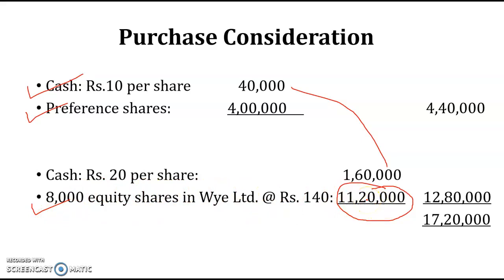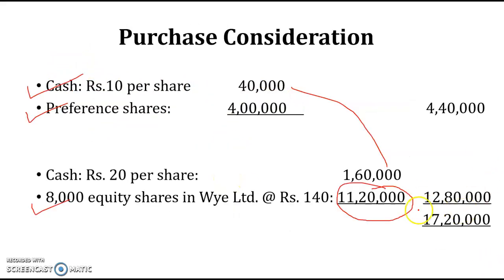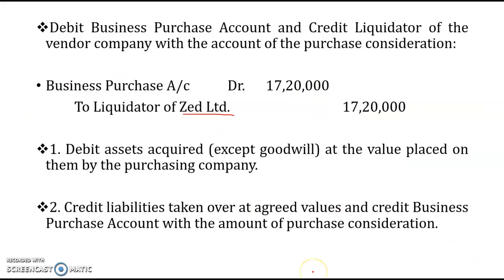So now let's move on to the journal entries. The first journal entry that should be passed is debit business purchase account and credit liquidator of the vendor company with the amount of purchase consideration. So first of all, we write liquidator of Z Limited. That is, we are liquidating Z Limited, and we are purchasing in the business purchase account with the purchase consideration of rupees 7 lakh 20,000. So here we get 7 lakh 20,000 and 7 lakh 20,000.